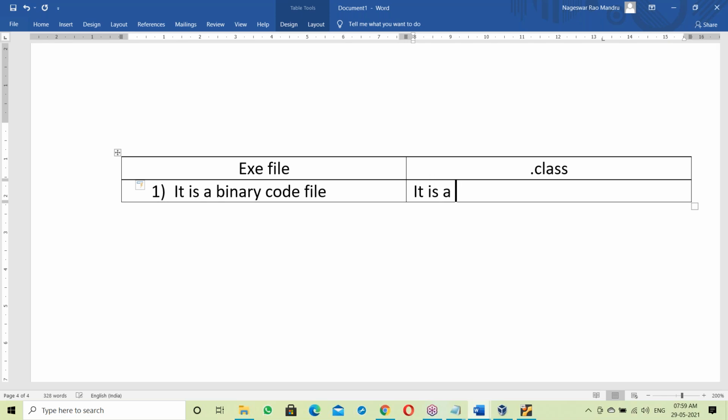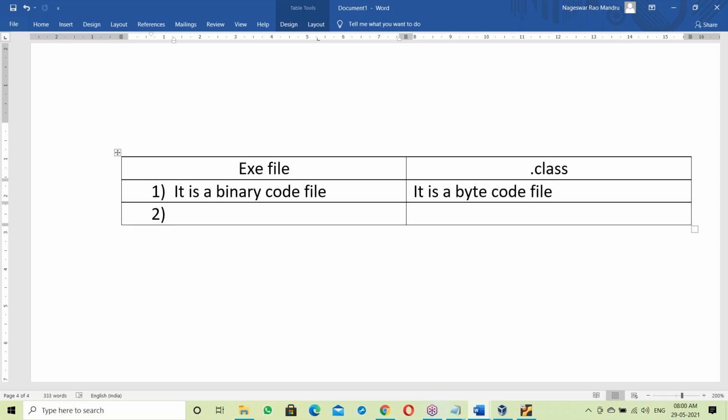What is dot class file? It is a byte code file. Fine, it's a byte code file, right?